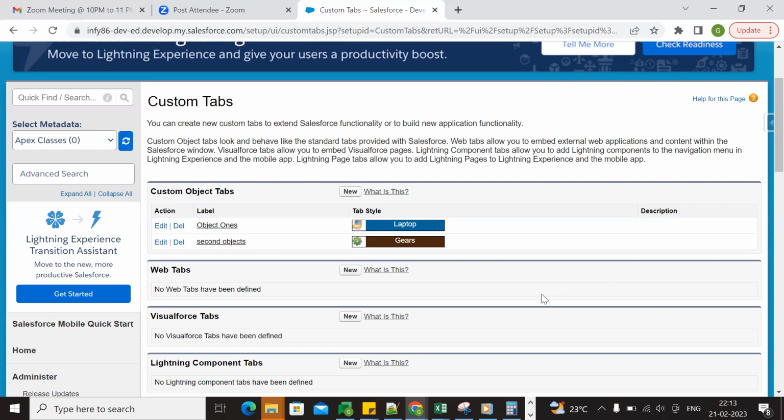We can track that the value has been changed, but the entire value can't be displayed, because it's a long text area. Apart from that, for other fields we can track the old values and new values also.